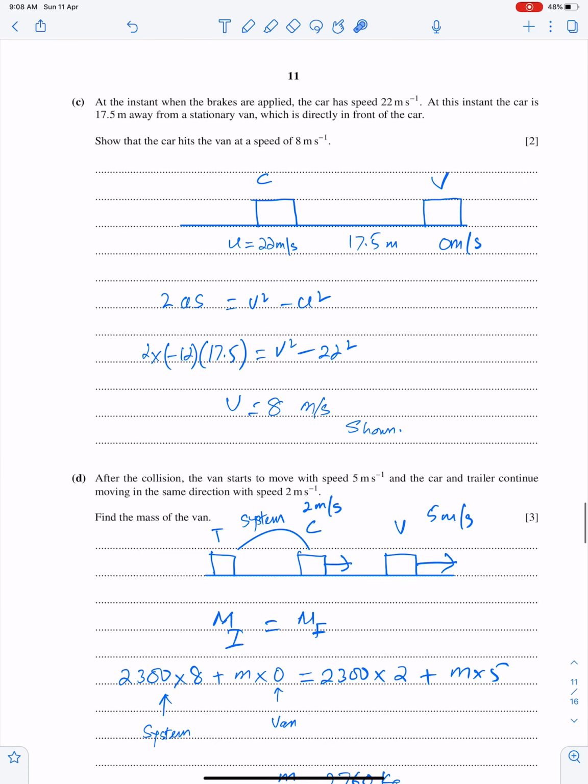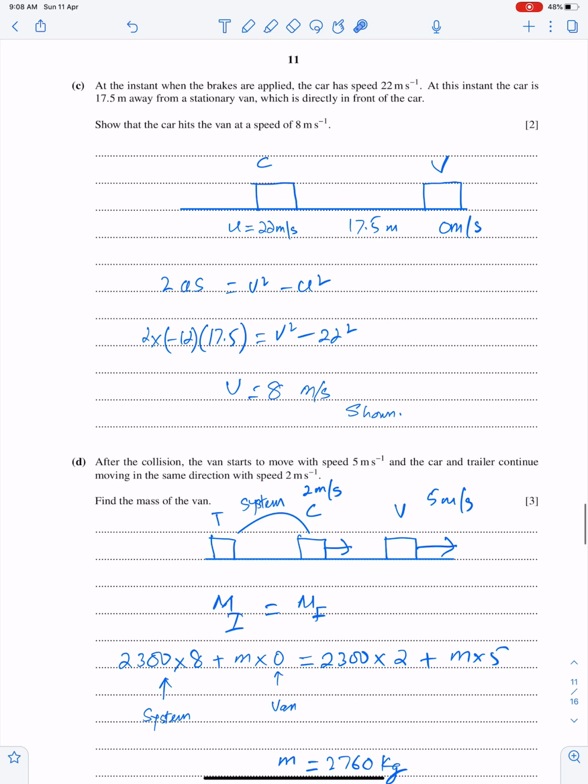Next part. At the instant when the brakes are applied, the car has speed 22 meter per second. So here the speed of car is 22. At this instant, the car is 17.5 meters away from a stationary van. This is the van. Stationary means 0, which is directly in front of the car. Show that the car hits the van at a speed of 8 meter per second.